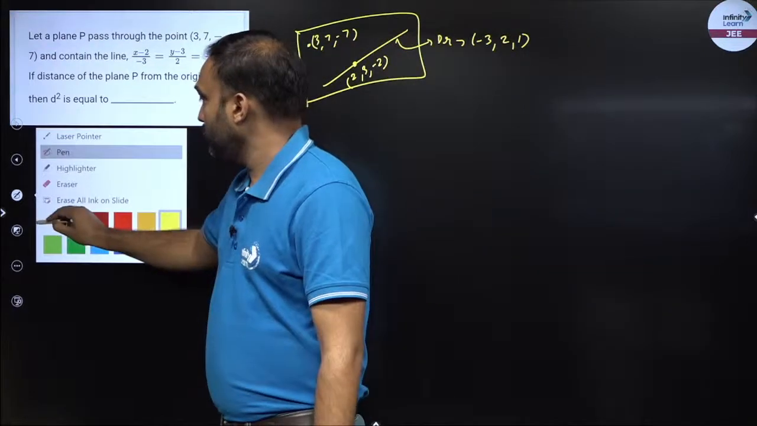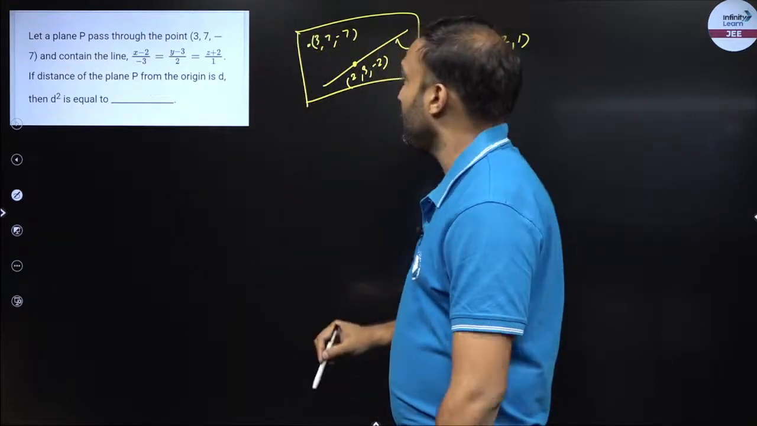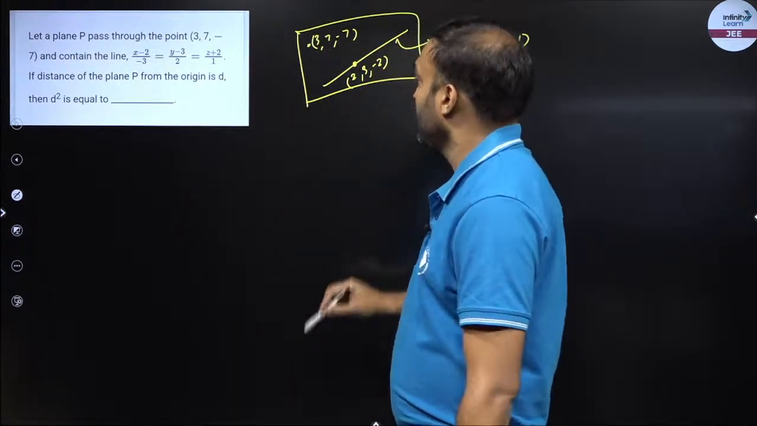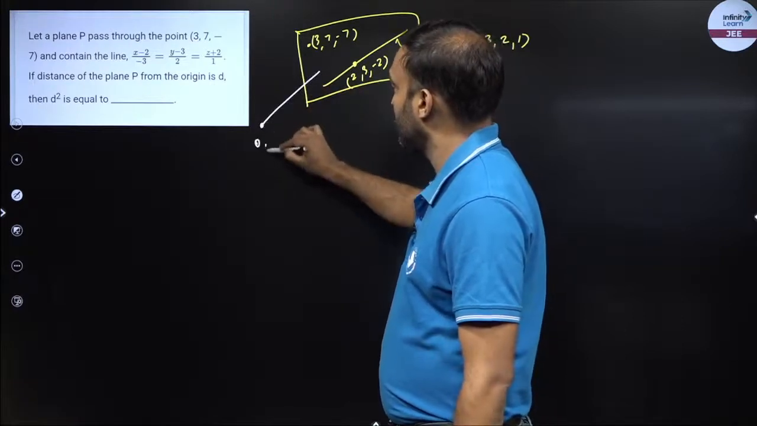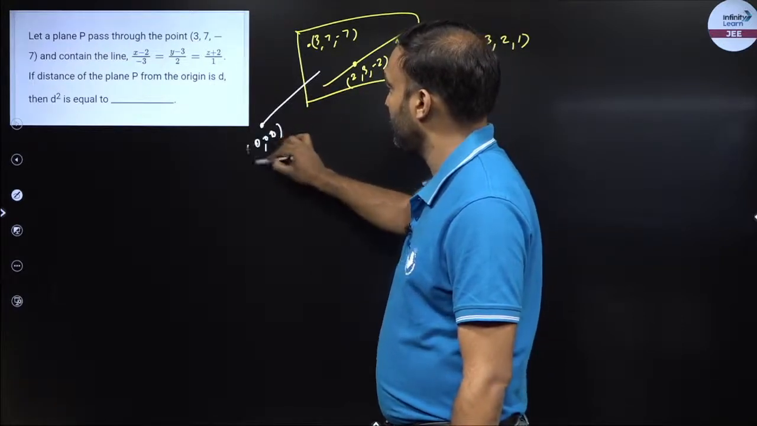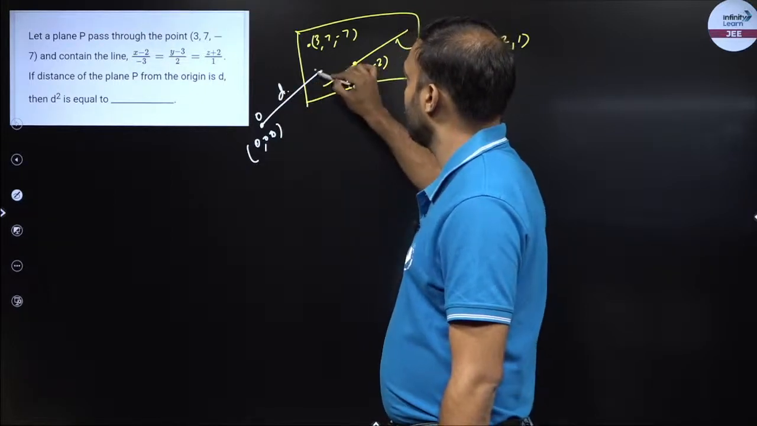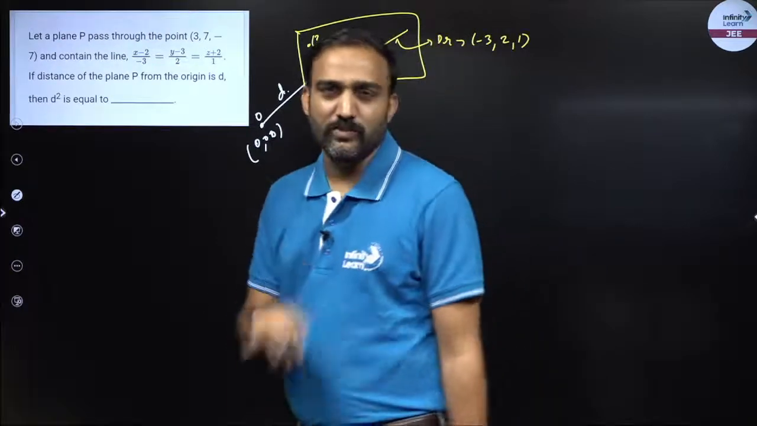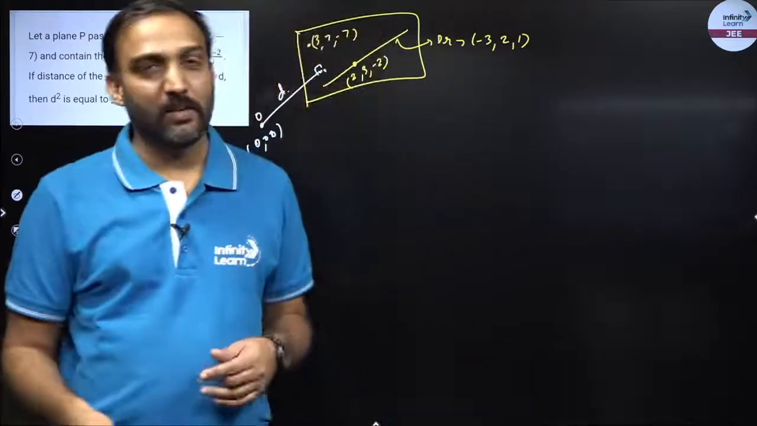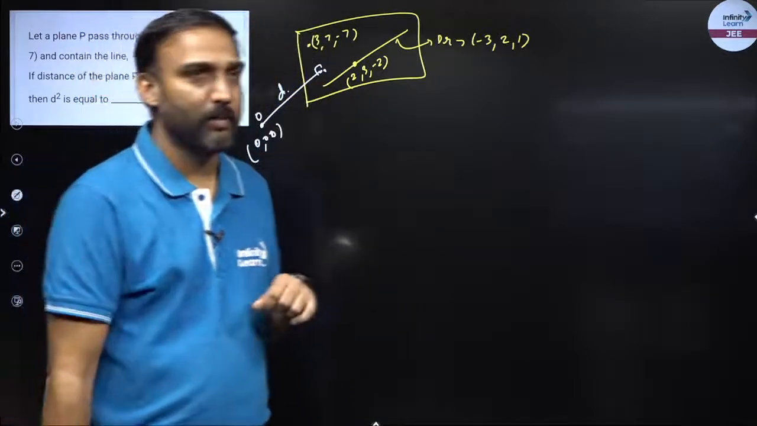Now what do I have to do? The distance of the plane P from the origin is d. I have to find d square. So once again, it is the perpendicular distance from the origin. If I can get the equation of the plane, my job is done. Then I can use the previous formula to find the perpendicular distance.